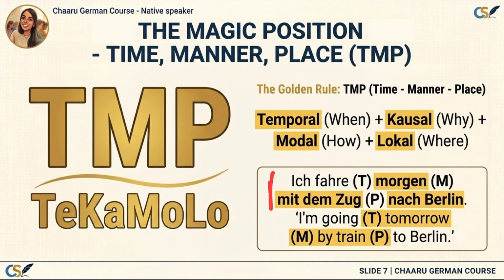Let's look at our example. Ich fahre morgen mit dem Zug nach Berlin. Let's break it down. Ich fahre, I'm going. Then comes morgen, which tells us when. That's the time, T. Next, mit dem Zug. This tells us how I'm traveling. By train. That's the manner, M. Finally, nach Berlin. This tells us where, the place, P. So the order is time, manner, place. This pattern appears over and over again in German.